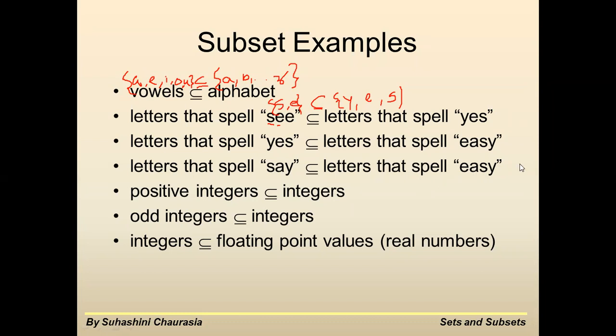Letters that spell easy. Positive integers is a subset of integers. Integers is a set of all negative as well as positive numbers: -4, -3, -2, -1, 0, 1, 2, 3. So positive integers 1, 2, 3 is a subset of those integers. नेगेटिव भी पॉजिटिव भी इसमें सारा है.